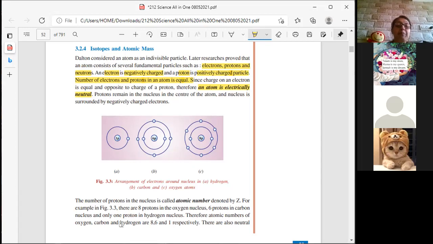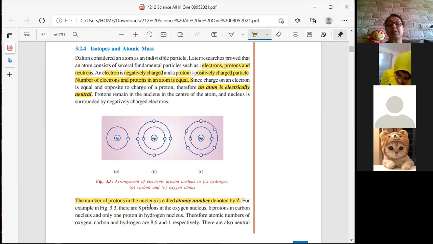The number of protons in the nucleus is known as the atomic number, and it is denoted by Z. Please remember this very well. For example, if there are 8 protons in the oxygen nucleus, 6 protons in the carbon nucleus, and 1 proton in the hydrogen nucleus, then we can say that the atomic numbers of oxygen, carbon, and hydrogen are 8, 6, and 1 respectively.